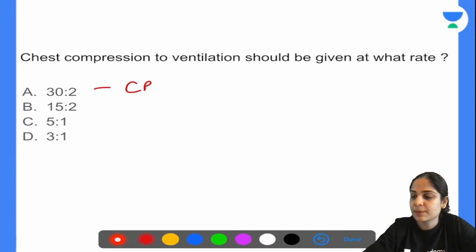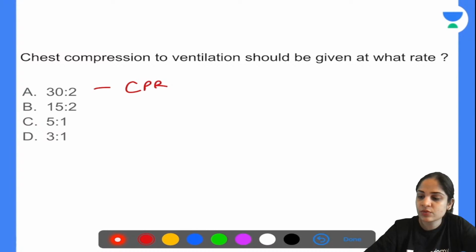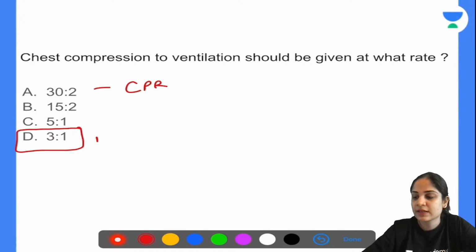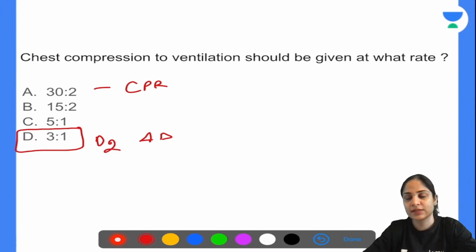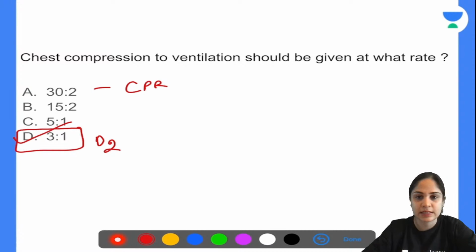Whenever we are doing CPR in adults or adolescents, we go with a 30:2 compression to ventilation ratio. Remember, in neonates, you have to do a 3:1 compression to ventilation ratio. Neonates basically lack oxygen because their lungs are very small, so you cannot give them only 2 breaths and then wait for a long time until 30 chest compressions are done. They literally have no storage capacity of oxygen in the lungs. So 3:1 is the compression to ventilation ratio that we use in neonatal resuscitation. All right. Next question.